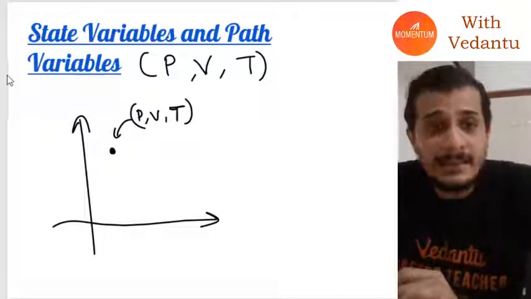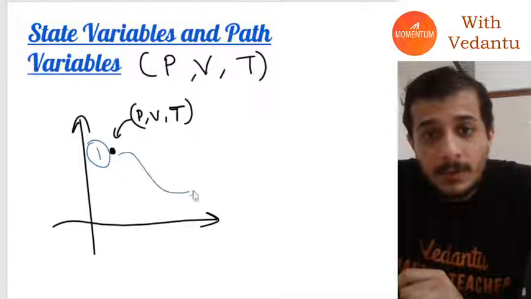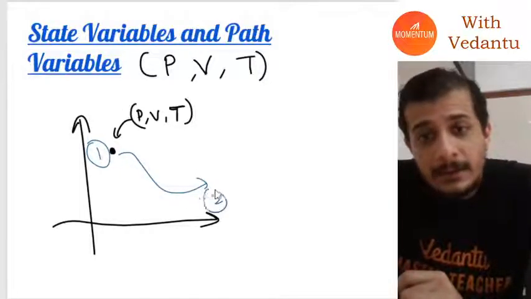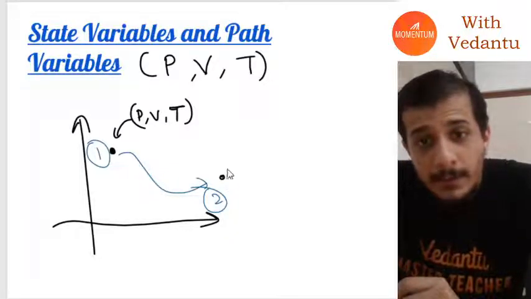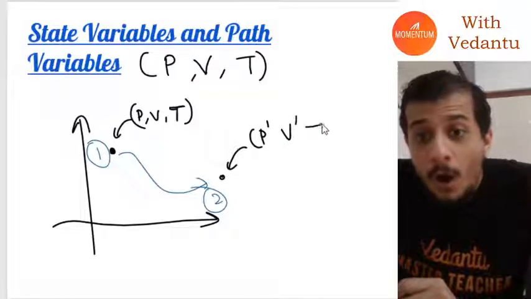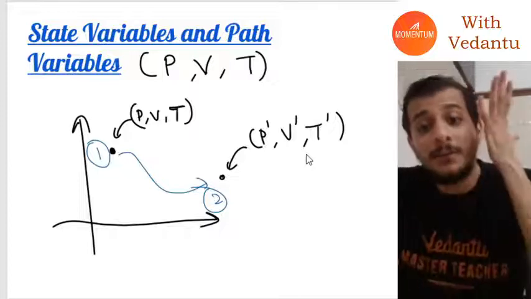Let's say the system started at this position and it didn't like to be at this position and it went to another position, position 2. Then the pressure, volume, and temperature at that point are the state variables of that final state.